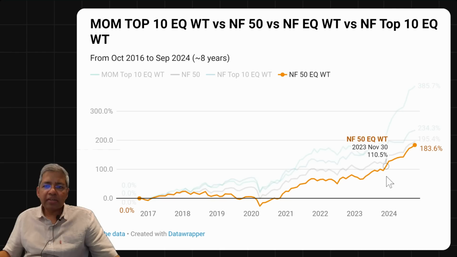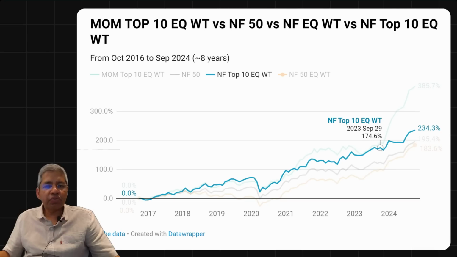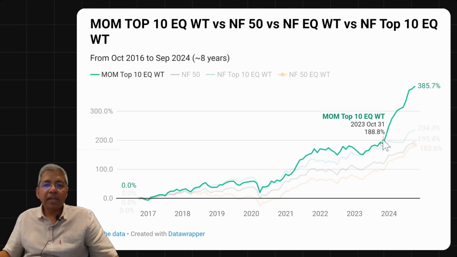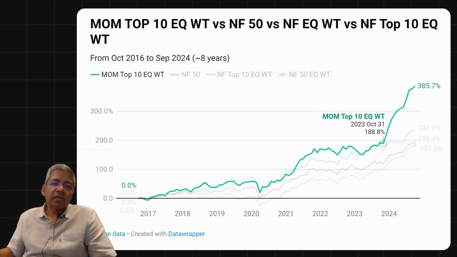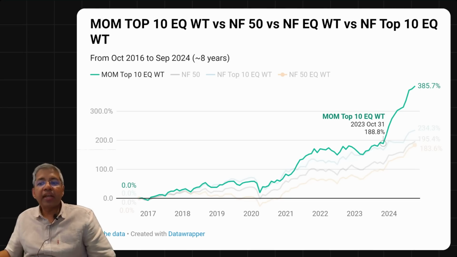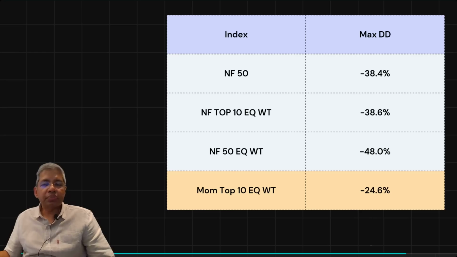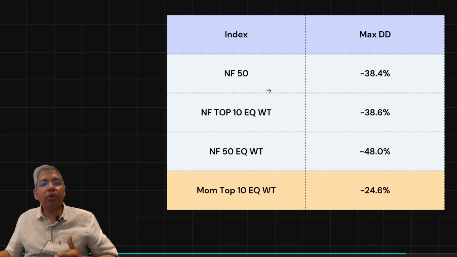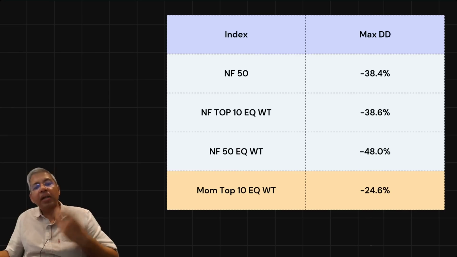So the orange line is the Nifty 50 equal weight, 183%. The black line is the Nifty 50, 195%. The blue line is 234%. That is the Nifty top 10 equal weight. And the green line is that of a momentum portfolio, which selects the top 10 and goes equal weight, 385%. So you can see the kind of outperformance momentum can deliver by using the same constituents, but by not having any bias towards market cap.